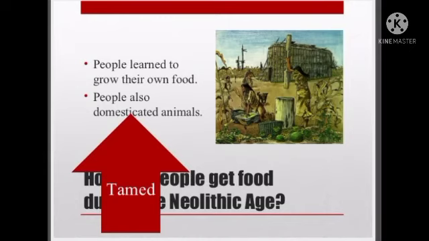How did people get food during the Neolithic age? Look at this picture. People learned to grow their own food because they knew agriculture. They knew how to grow their own food. People also domesticated animals for their purposes.